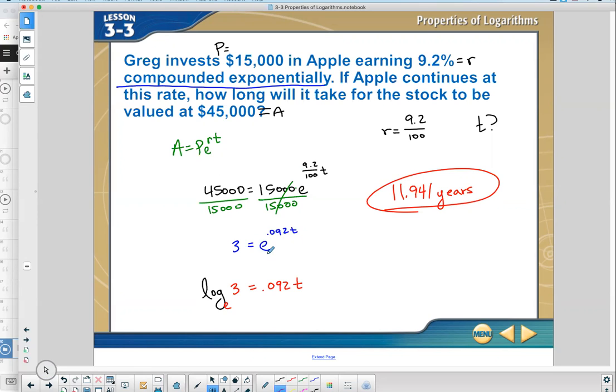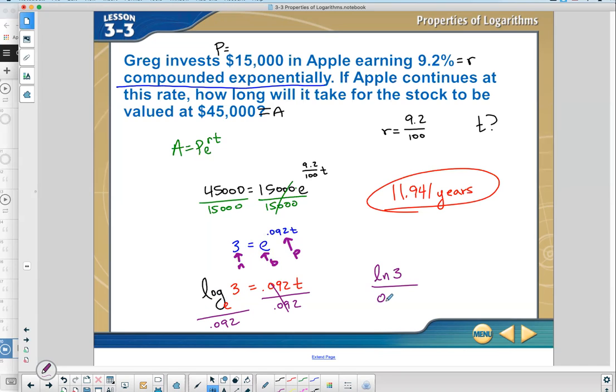It's the base. This is the base, that's the power, and that's the number. And so when you switch it, the number and the power would always switch spots. So the 3 and then 0.092t switch. And finally, to get t by itself, we'll divide that by 0.092. And as a reminder, log base e is the same thing as natural log.